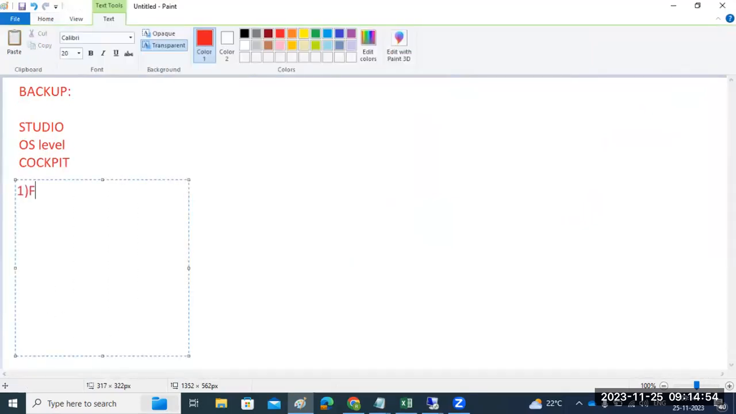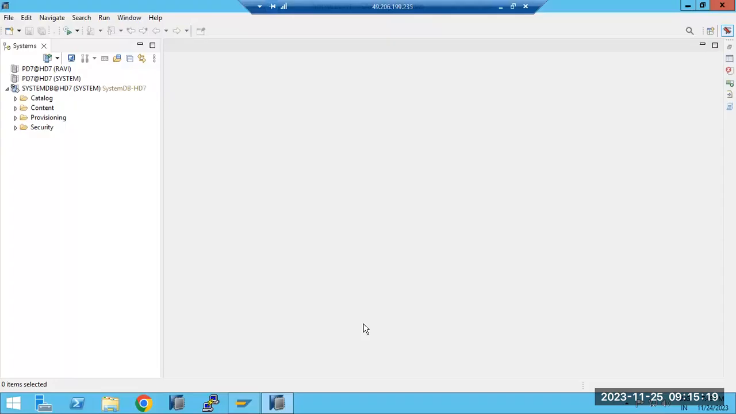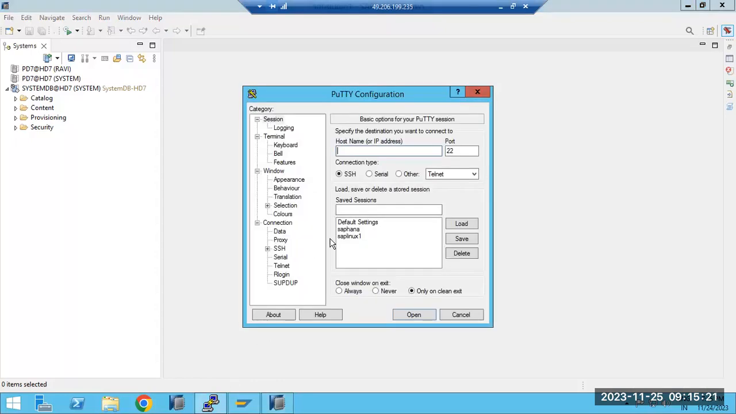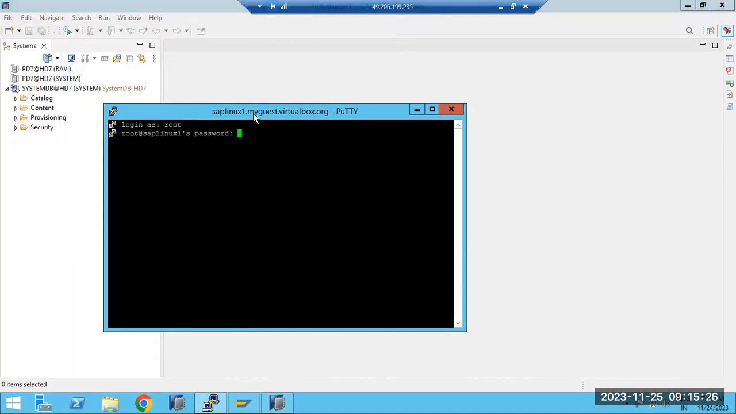The first one is the full DB backup, the complete database backup. The next one is the incremental backup. The third one is called the differential backup, diff backup. So in HANA, in total, three types of backups are available in the HANA database. Let's see how to take those backups.